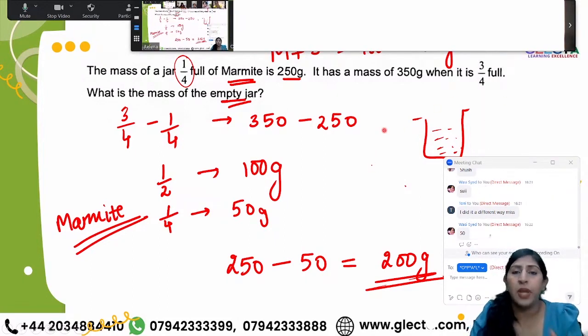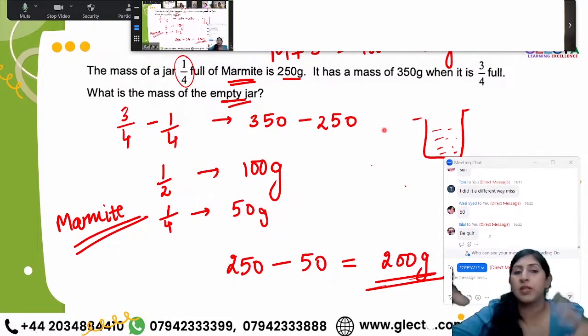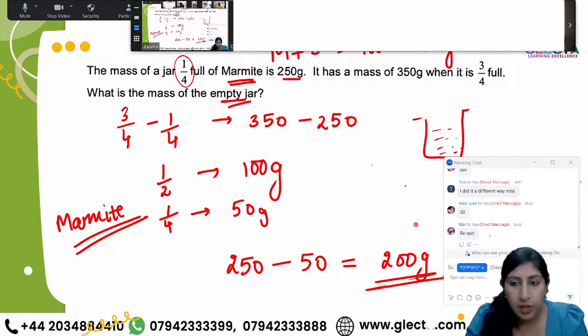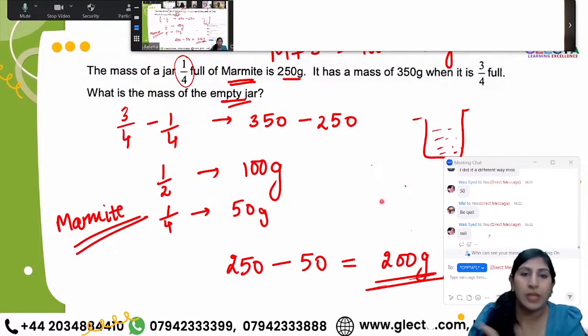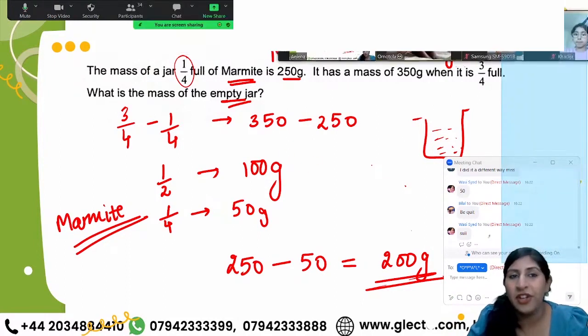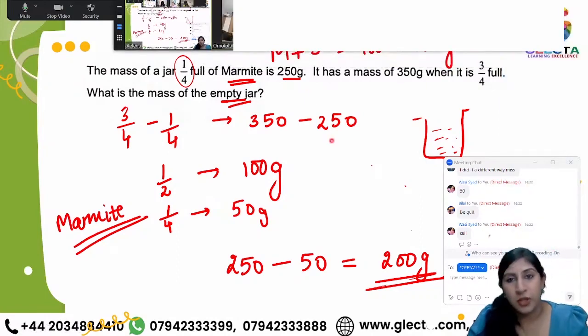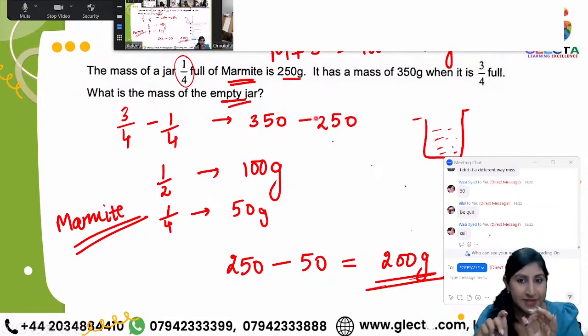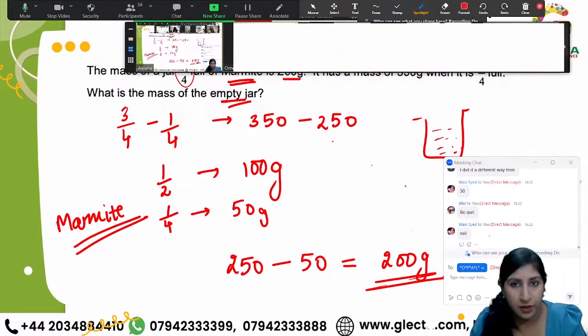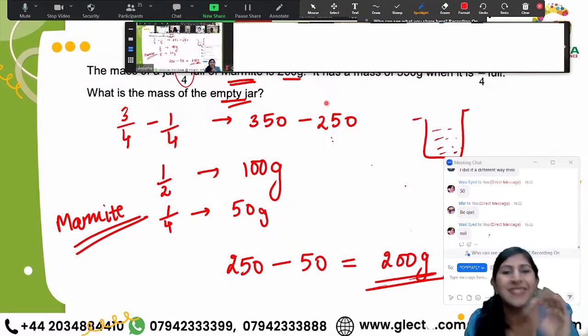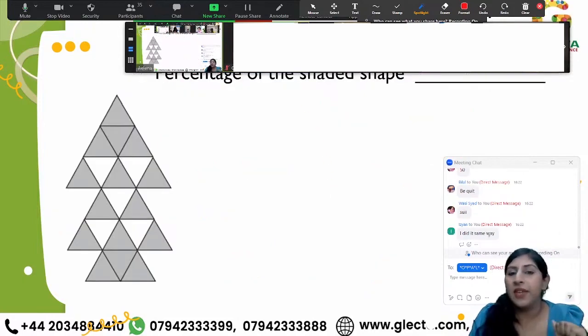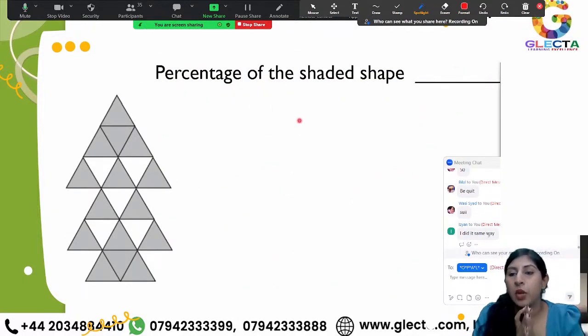Those who did it a different way can tell me in the chat box which way you did it. In case you've not got the answer, you can quickly note it down or take a screenshot, and you know that this video will be uploaded on YouTube later on, right? So you can watch it on YouTube later if you are writing it side by side. If you face any difficulty in understanding it, let me know here only. All right. Okay. Now moving on to the next question. Giving you guys exactly 60 seconds. Come on, quick.